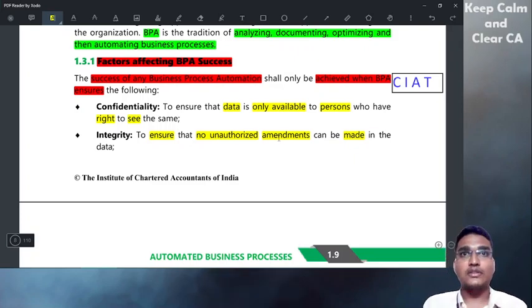So they will make wrong decisions. Wrong decisions on wrong information will affect the company, right? When the company is affected, the owners will be in trouble. Nothing will happen to management, so the owners will be affected. So how is it linked? Integrity should be maintained. The process should have proper integrity, with proper controls to avoid all unauthorized changes.